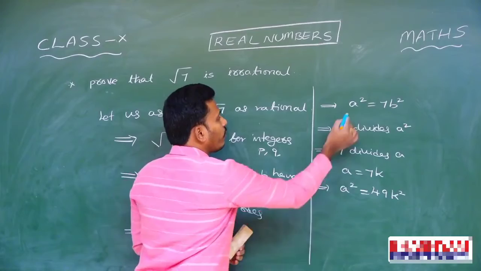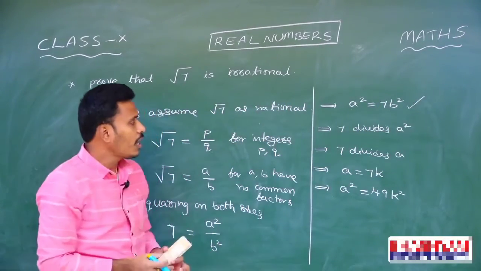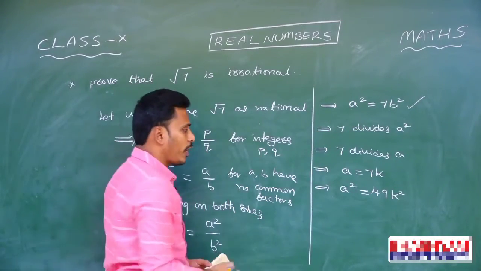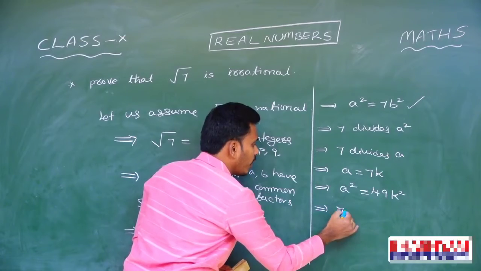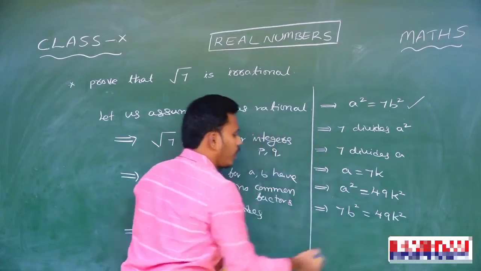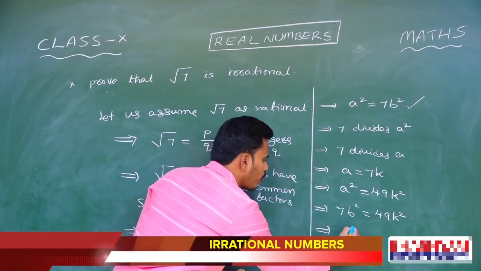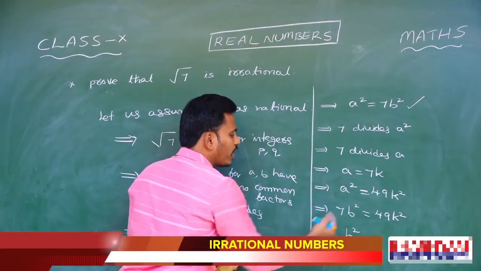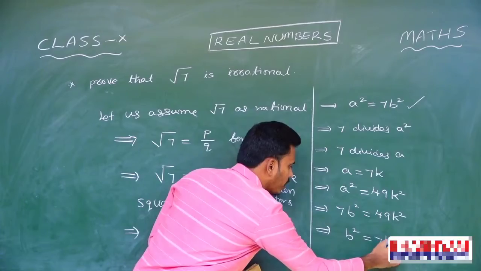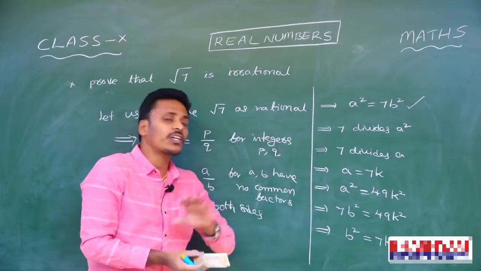And already we have that a square is equal to 7b square. You just mark this equation, and from that equation you replace this a square with 7b square. If you replace here, you will get that 7b square is equal to 49k square. And since 7b square is 49k square, what do you say about b square? You send this 7 to that side, it cancels out 49 by 7, and you will get that b square is equal to 7k square. Is it right? Right.